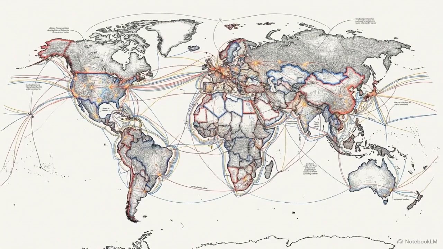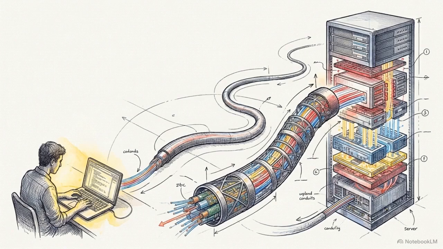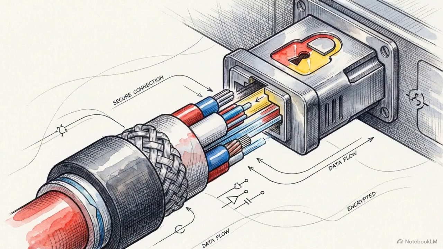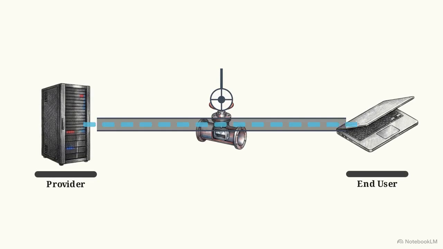To understand why traditional bans are failing, we must look at how these models are distributed. Typically, a user accesses a frontier model through an API, or Application Programming Interface, which acts as a secure gateway to the provider's servers. Operating through an API means the provider retains total control. They can monitor every prompt, throttle request volumes, or completely shut the valve to geo-block specific users at any time.